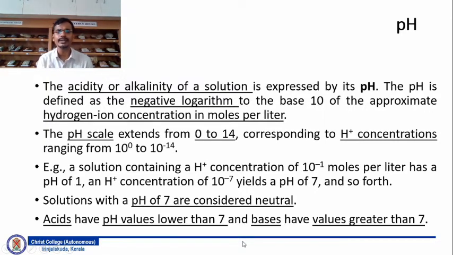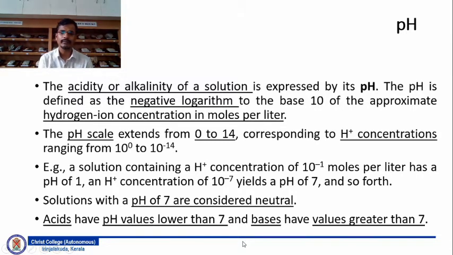For example, a solution containing an H+ concentration of 10 to the power minus 1 moles per liter has a pH of 1. So the hydrogen ion concentration is what makes the solution acidic or alkaline. An H+ ion concentration of 10 to the power minus 7 yields a pH of 7 and so forth. So 7 is considered a neutral pH.